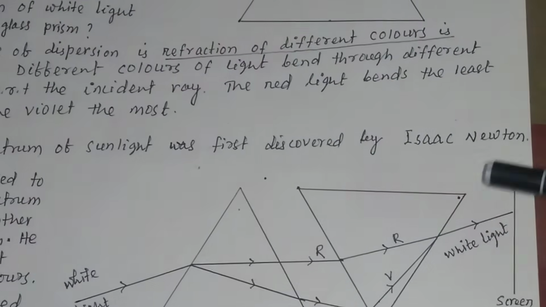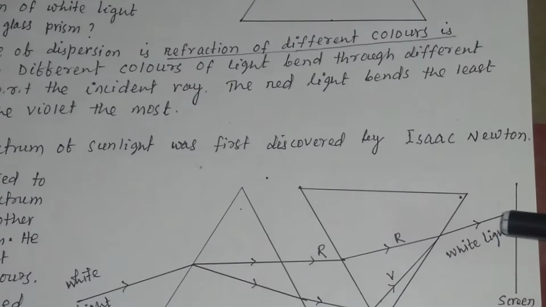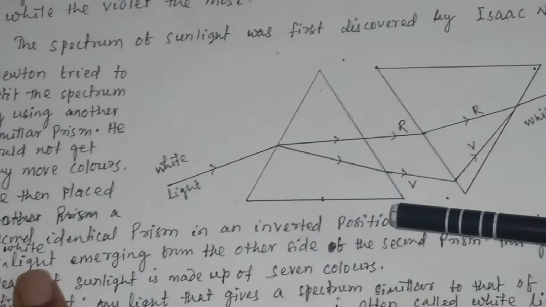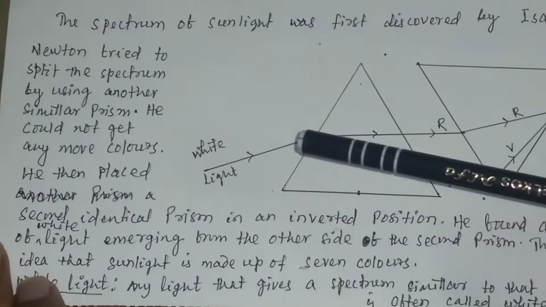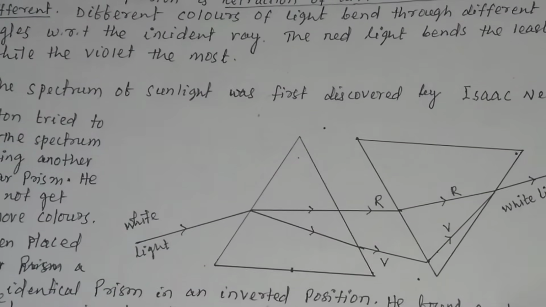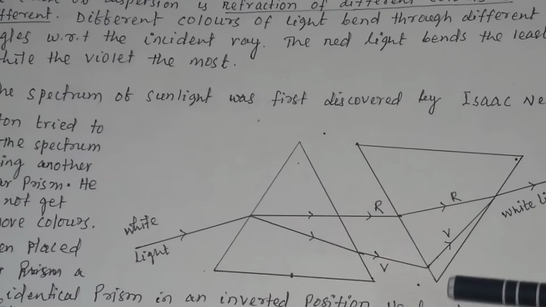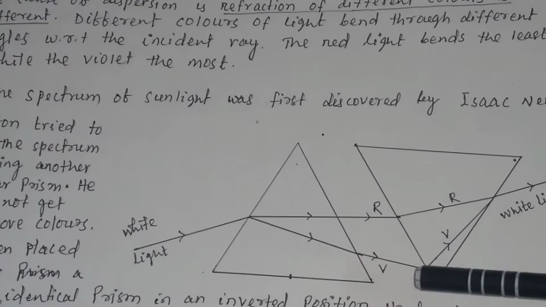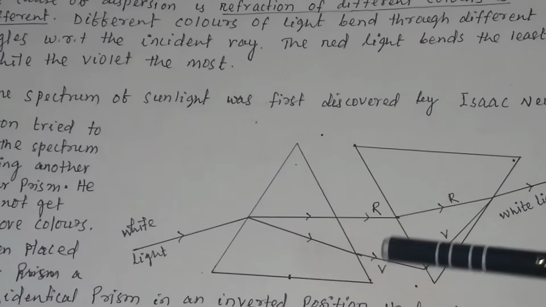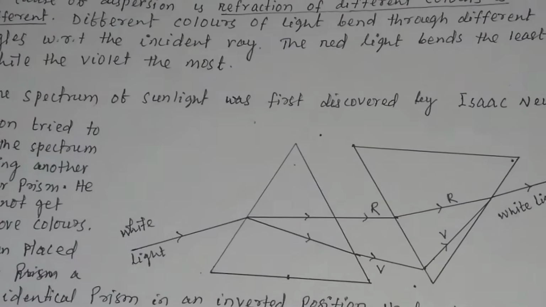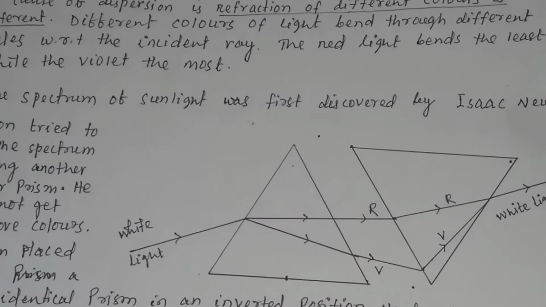If you place a screen here, you will see white light coming from this inverted prism. Okay, so this gave the idea that sunlight is made up of 7 colors. Okay, and how can you define white light? Any light that gives a spectrum similar to that of the sunlight is often called white light.